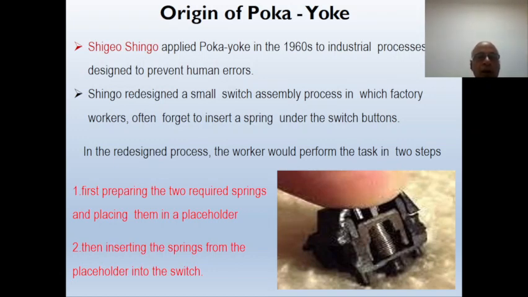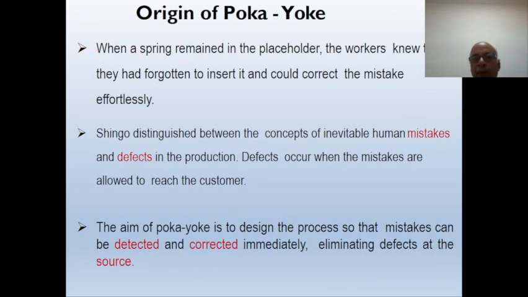The operator first prepares two springs and places them in the placeholder, then removes one spring from the placeholder and inserts it in the switch assembly. So if a spring is left in the placeholder after assembly of two switches, it means that in one of the switches the operator forgot to insert the spring. So he could take action immediately with minimum effort and time consumed.